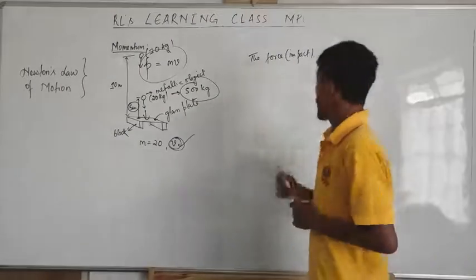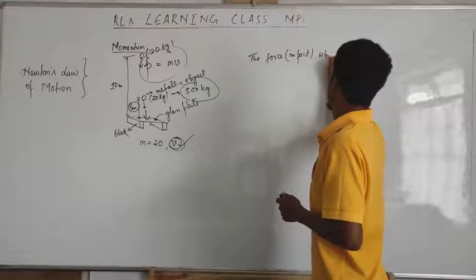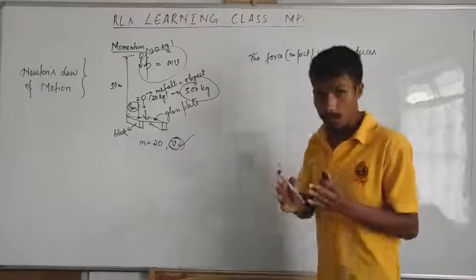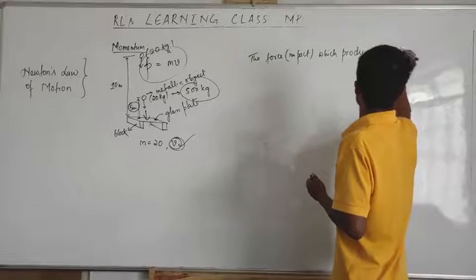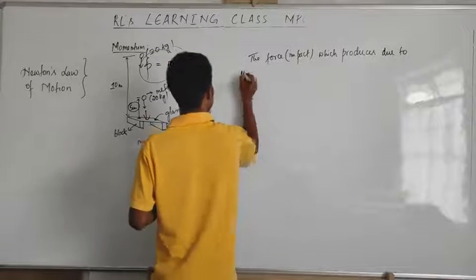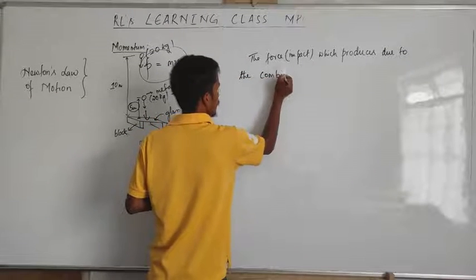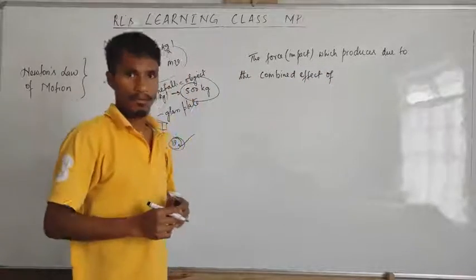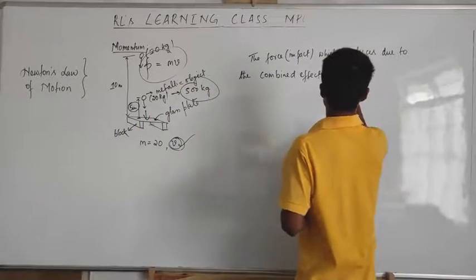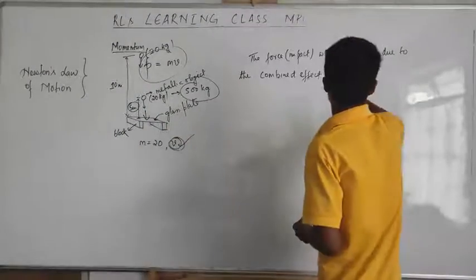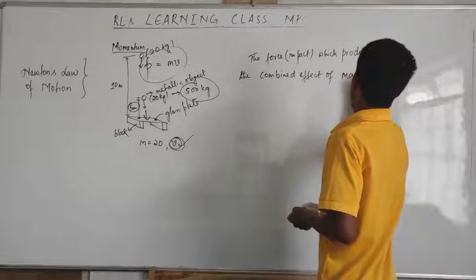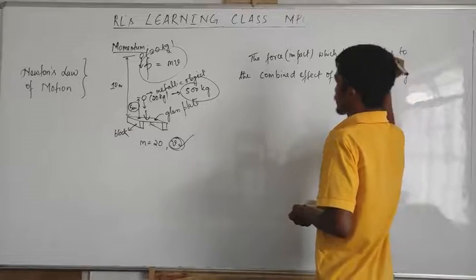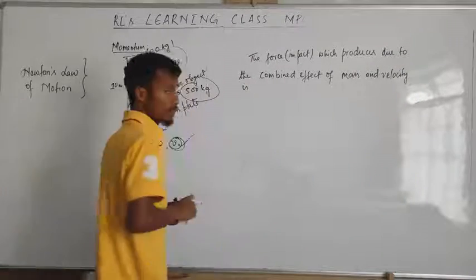The force or impact which is produced due to the combined effect of mass and velocity is called momentum.